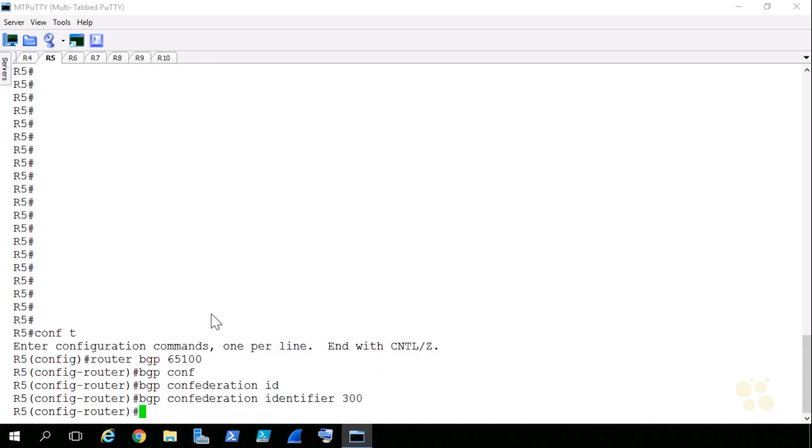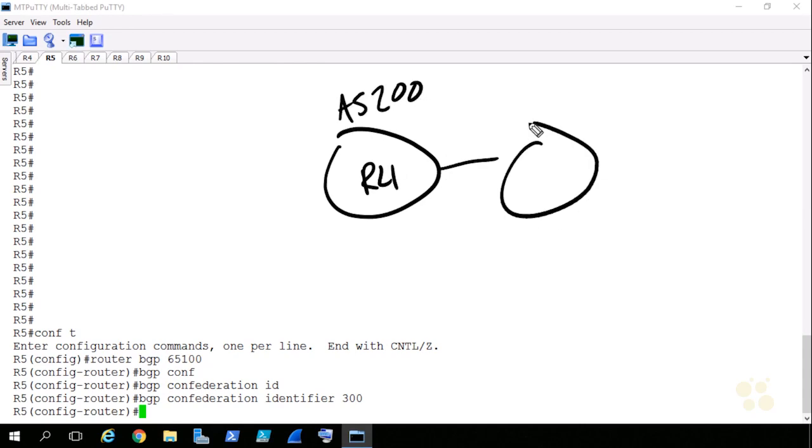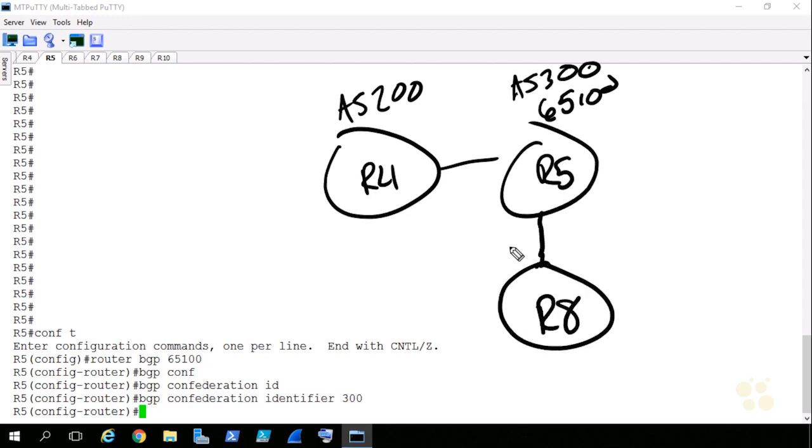we say 300. If we draw out the topology real quick, we had R4, which was AS200. Then it connected to R5, which serviced AS300, but it was in AS65100. It also peered with R8 down here. And I'm going to put a little dotted line here. This is where 65200 is. For these routers, they're inside the autonomous system, but serve as a connecting link between member ASs.